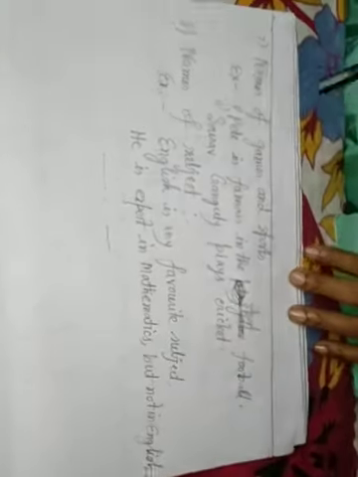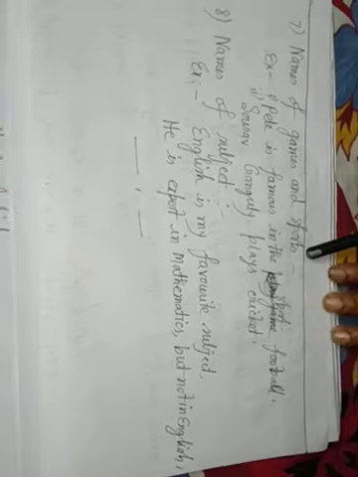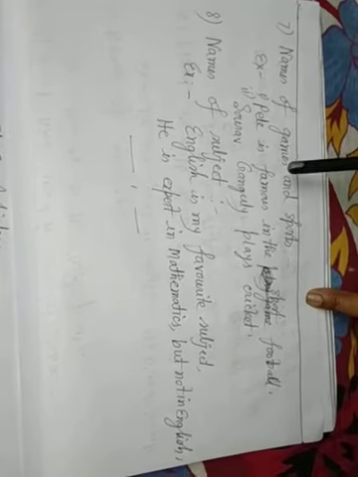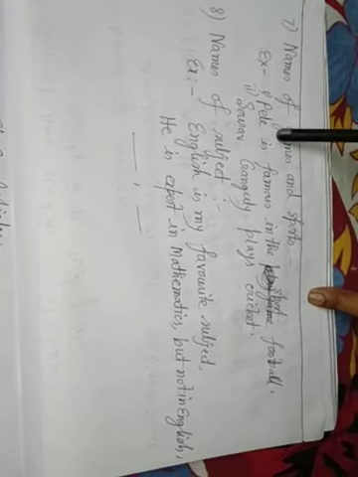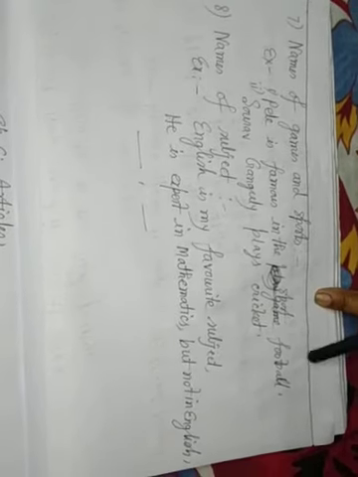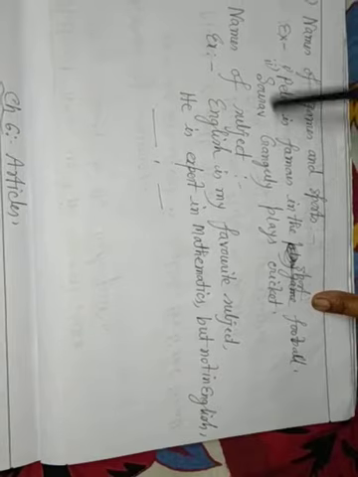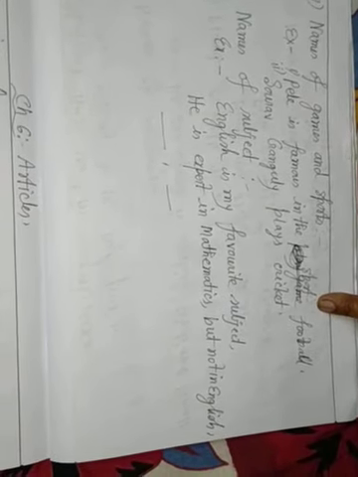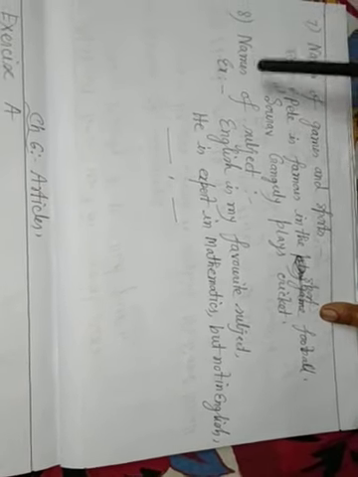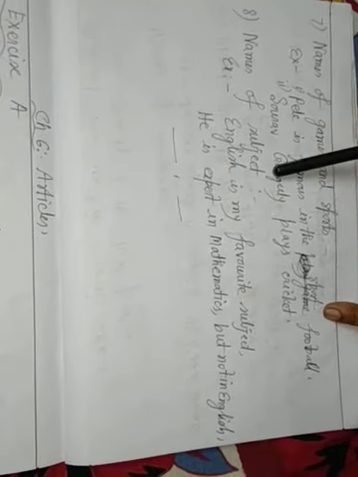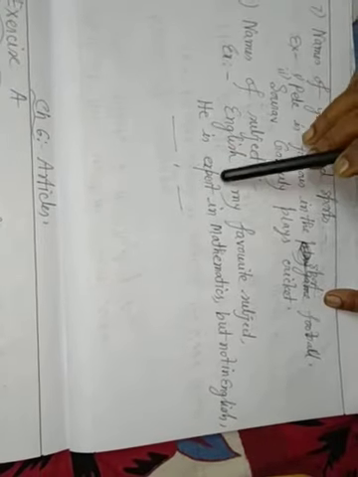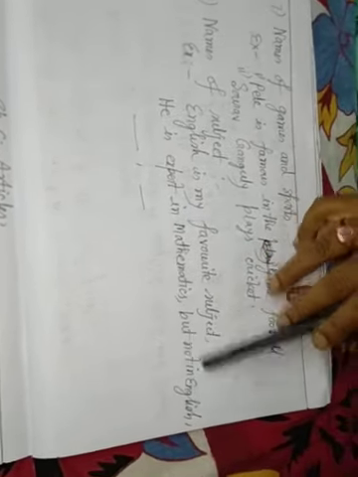Next, names of games and sports. Before games and sports, we cannot use any article. Pele is famous in the sport football. Before football you cannot use an article. Sourav Ganguly played cricket; the cricket, incorrect. Number 8, names of subjects. English is my favorite; the English, incorrect. He is expert in mathematics but not in English.